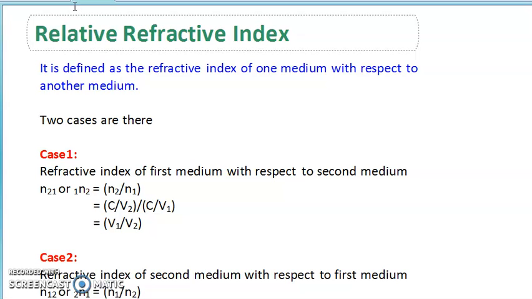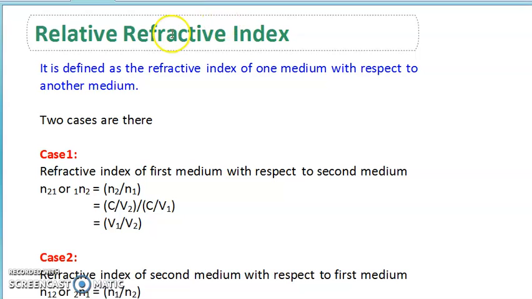The velocity of one particular object with respect to the velocity of another object. We understood that concept. But what is a relative refractive index? It is nothing but the comparison between the two refractive indices itself.